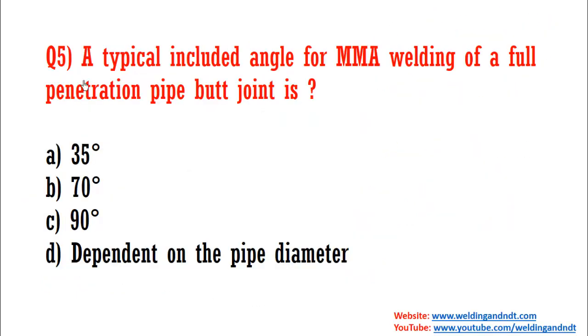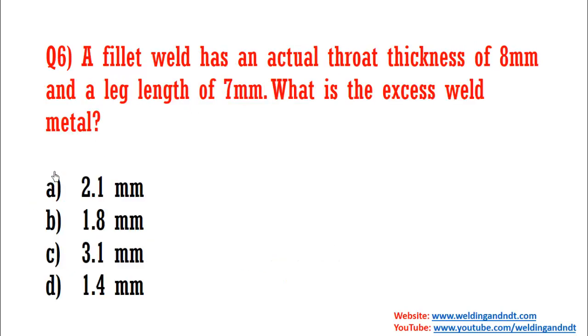Now question number 5, it's a very simple question. A typical included angle for MMA welding of a full penetration pipe butt joint is, so it will be 70 degree. So option B will be the answer.